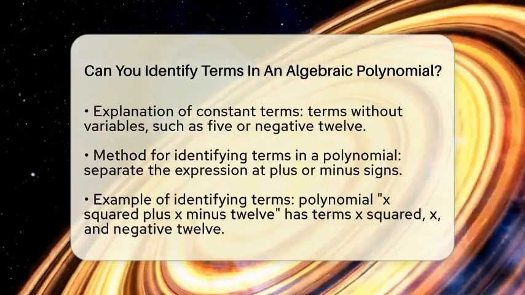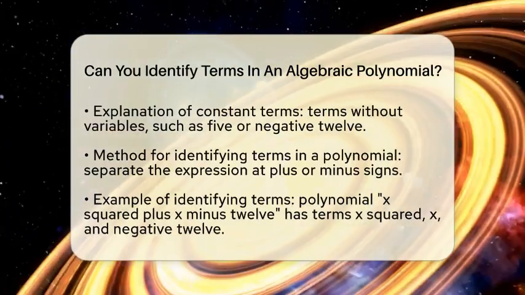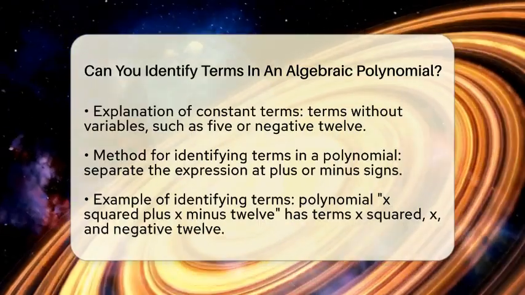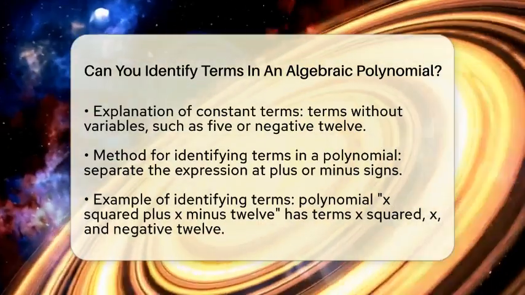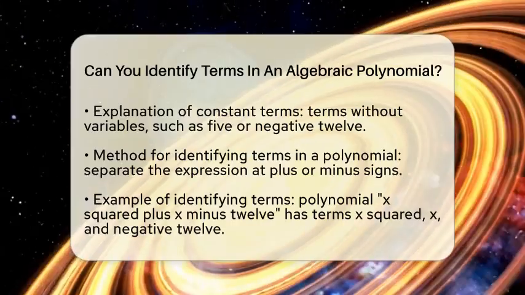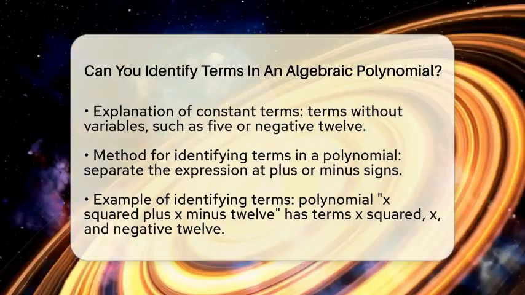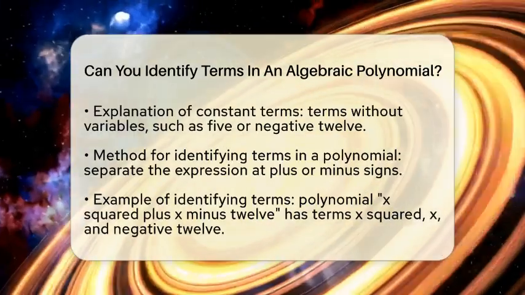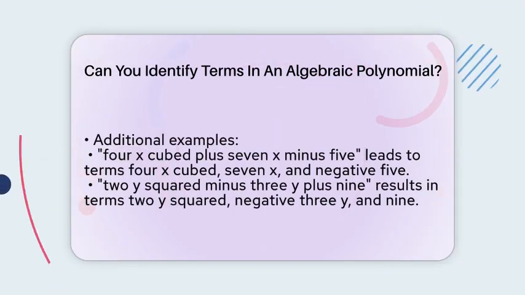A constant term is a special case. It is a term that has no variable, just a number like 5 or -12. So how do you identify terms in a polynomial? It's simple. Look at the polynomial expression and separate it at plus or minus signs. Each part you separate is a term. For example, in the polynomial x squared plus x minus 12, the terms are x squared, x, and -12.